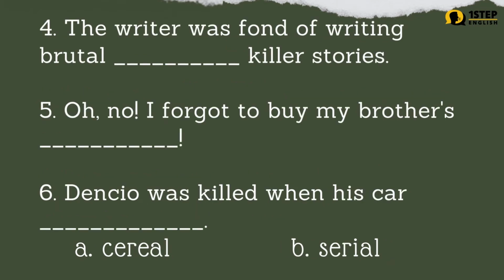Number 4. The writer was fond of writing brutal blank killer stories. Number 5. Oh, no. I forgot to buy my brother's blank. Number 6. Dencio was killed when his car blank. Letter A, cereal. Letter B, serial. The correct answers are: Number 4, letter B. The writer was fond of writing brutal serial killer stories. Number 5, letter A. Oh, no. I forgot to buy my brother's cereal.